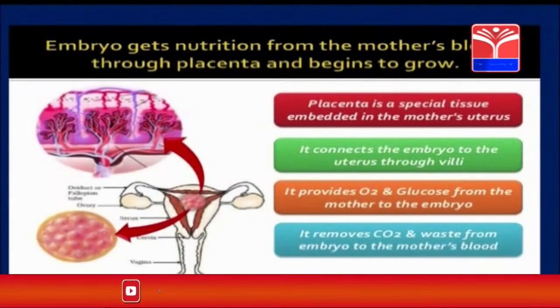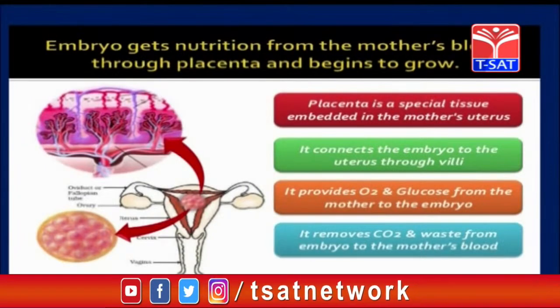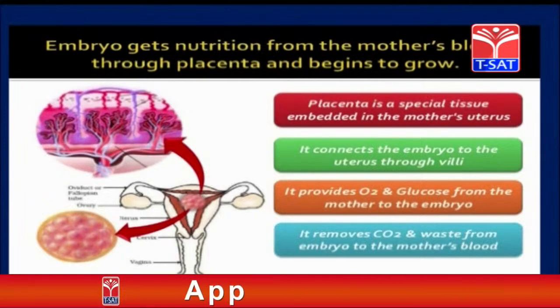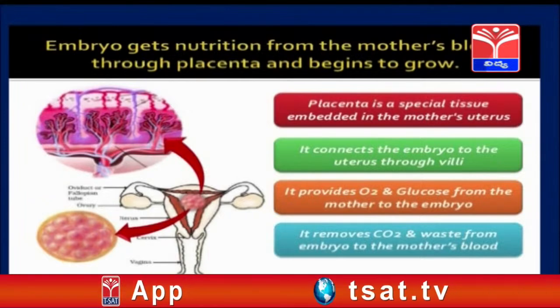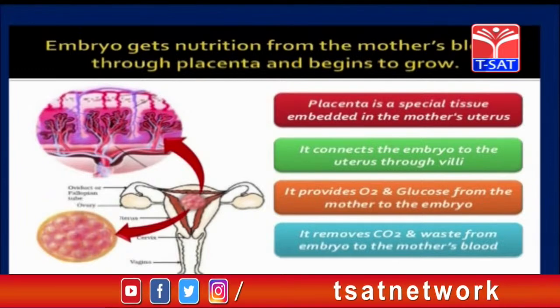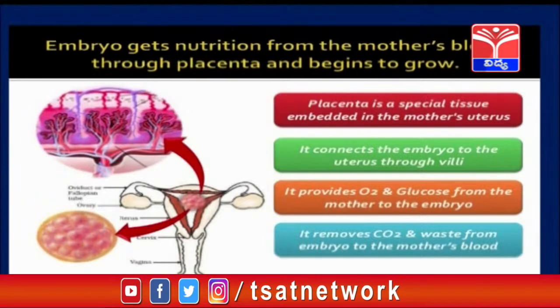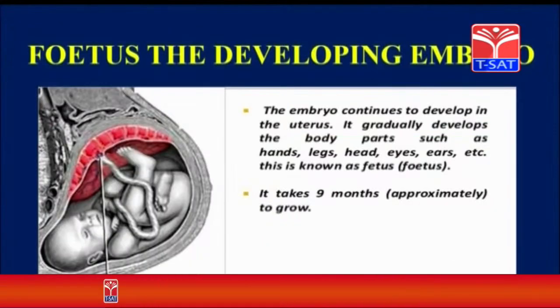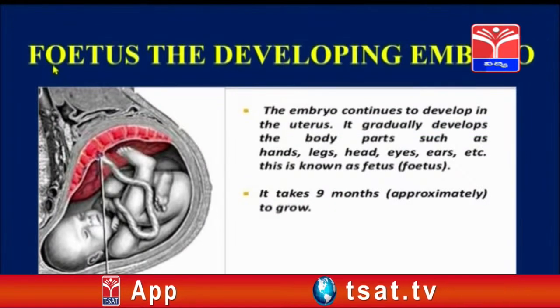And here the embryo gets nutrition from the mother's blood through the placenta. So placenta is the tissue present in the mother's uterus, which connects the embryo to the uterus through villi, which provides oxygen and glucose from the mother to the embryo, and also removes the waste materials and carbon dioxide from the embryo to the mother's blood. And this is how the fetus will be developing. What is meant by fetus? From the 3rd month of pregnancy, the embryo is called as fetus.